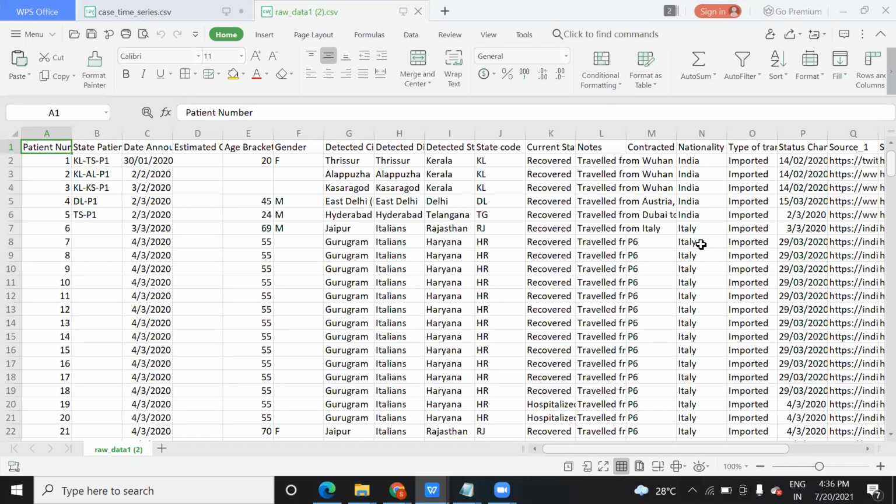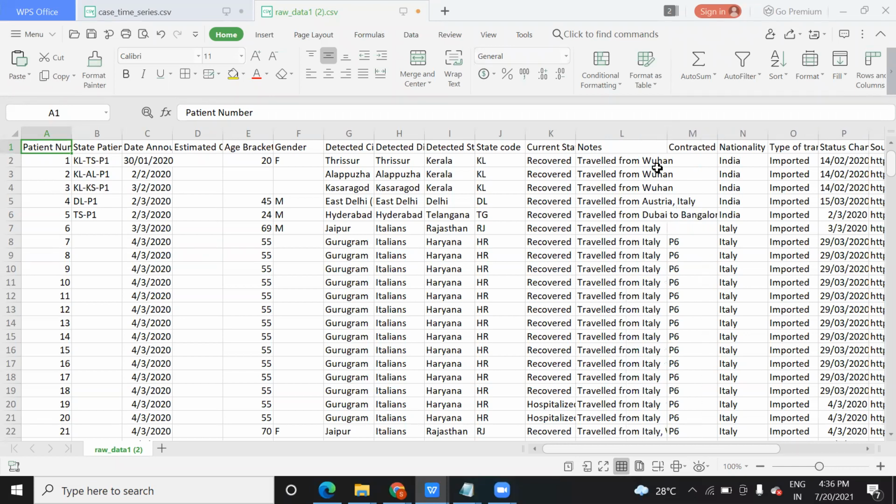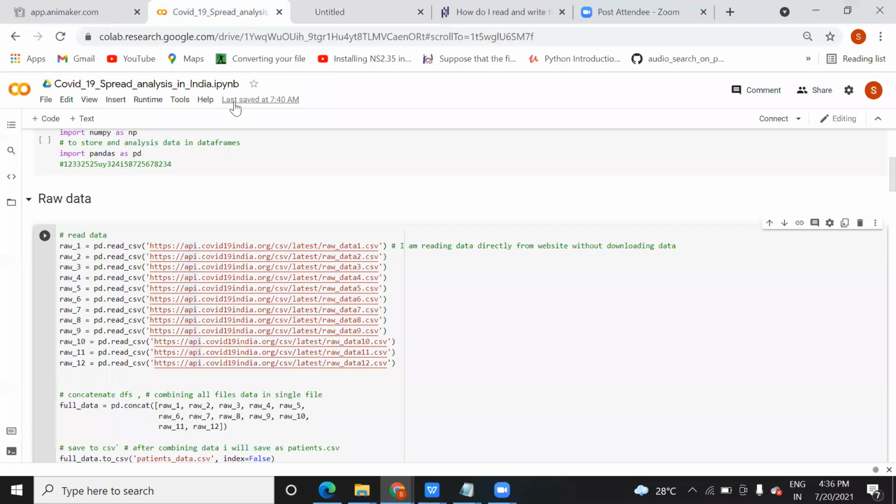Like you can see here in notes, they travelled from outside. Some of the people travelled from Wuhan to Kerala and were found COVID positive, and what was their age, what age bracket they are in, what was their state patient number, ID, like this several pieces of information are here. So like this you can play with the data.